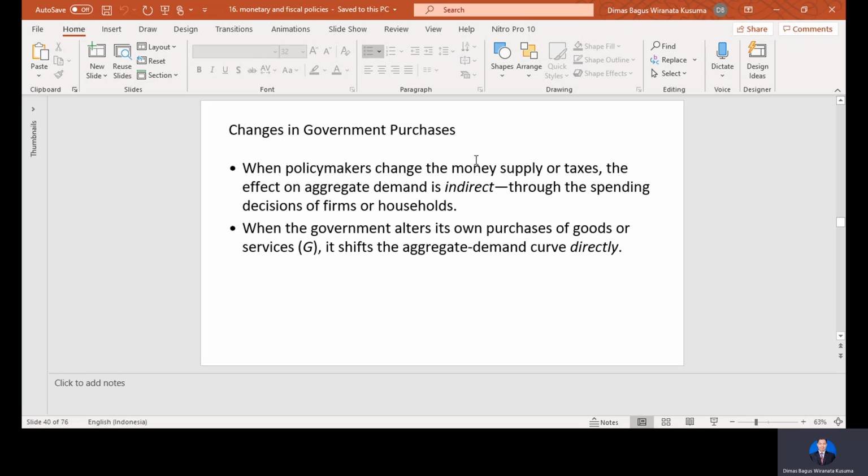When the government alters its own purchases of goods or services, G, it shifts the aggregate demand curve directly. So the response of the economic players here is divided into direct and indirect. Direct refers to government spending, indirect refers to consumer and business spending.